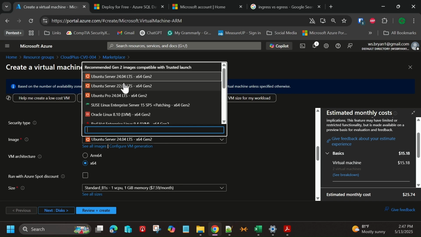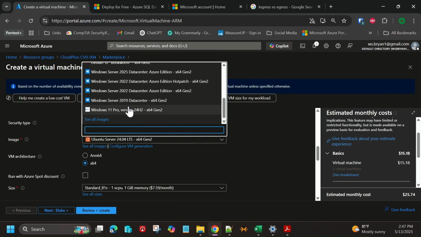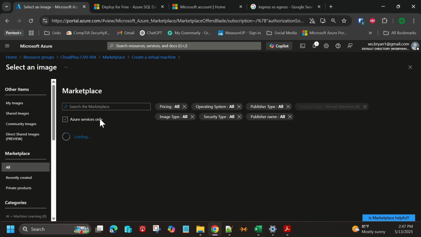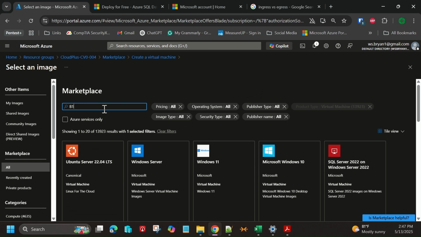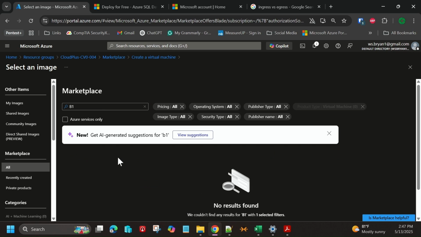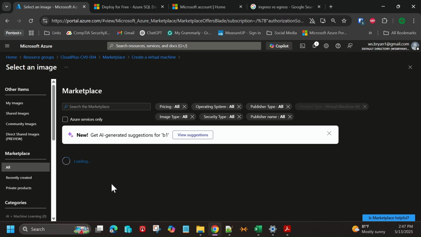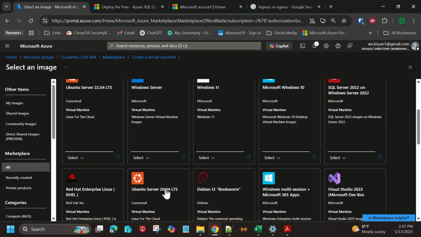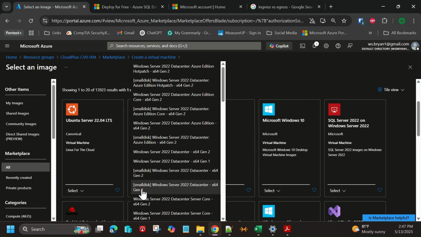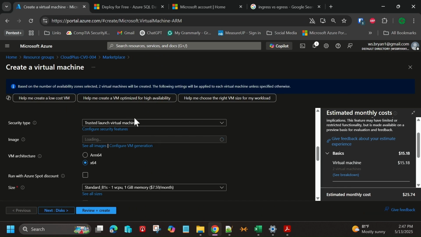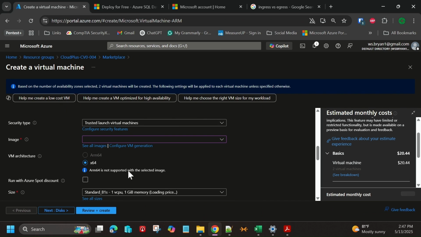And I could do a variety of different images here. So you can see depending on what I need, I'm going to go ahead and choose select image. And I'm going to create one that I believe they should still be the B1 instance. No, they are not, but let's go ahead. We will search all instances here, and there we go. That's what we want. We want our Windows server, and we're going to do, let's see, yeah, we'll do Gen 2, and this will be server 2022.